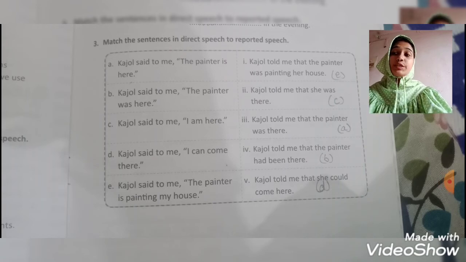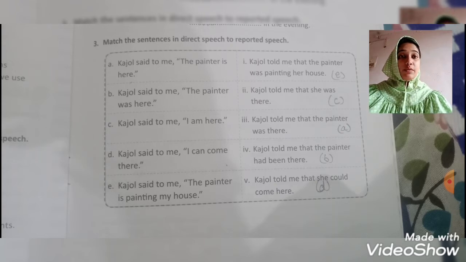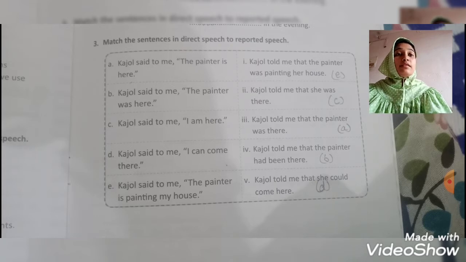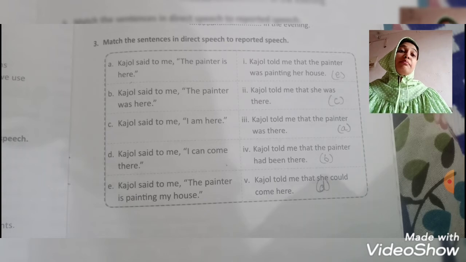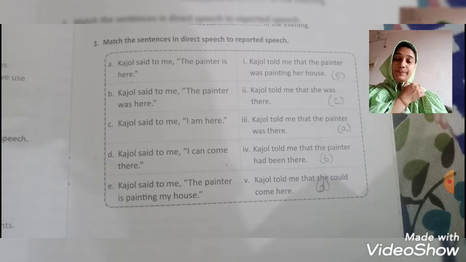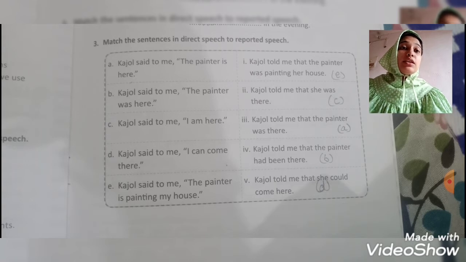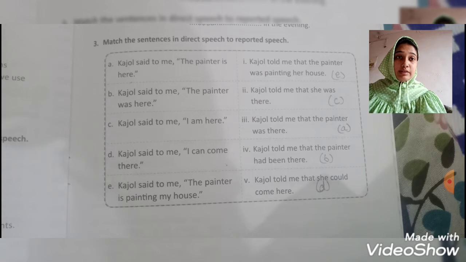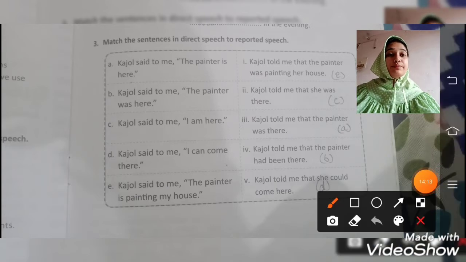Moving ahead to question number 3, match the sentences in direct speech to reported speech. Okay, now on the left side, whatever questions you can see on the screen, they are direct speech. You have to match with the reported speech. Okay, let's start. First is, Kajol said to me the painter is here. What will be the answer? As you can see, the answer is here.